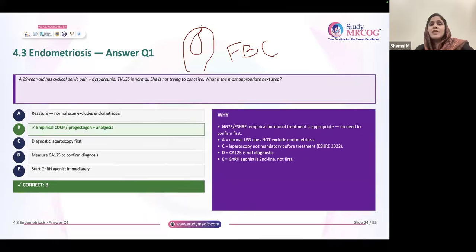You can directly start hormones. Need not do laparoscopy and confirm. You can directly start hormones. So both the guidelines give importance to starting hormones.